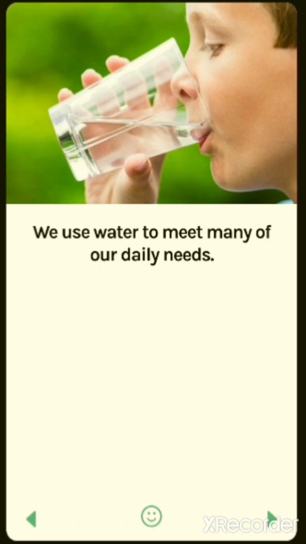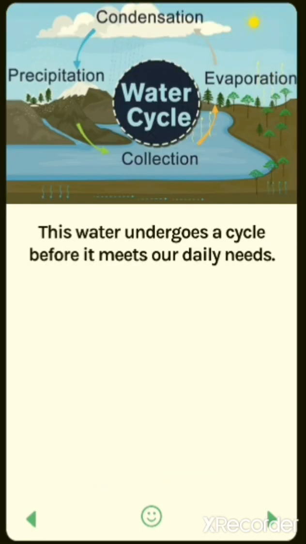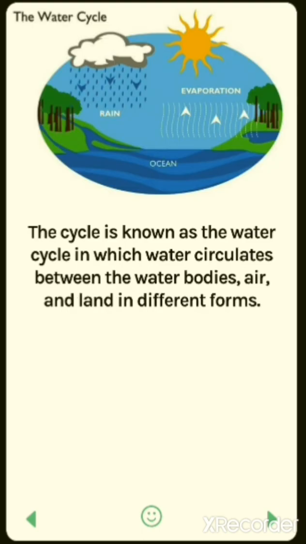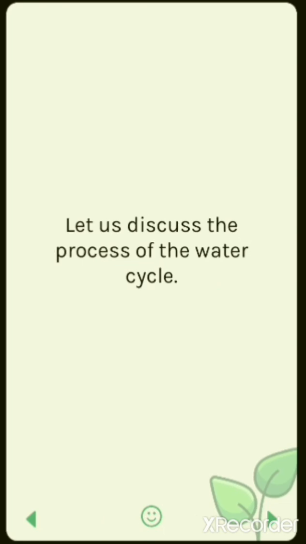We use water to meet many of our daily needs. It means no day starts without water. This water undergoes a cycle before it meets our daily needs. The cycle is known as the water cycle, in which water circulates between the water bodies, air and land in different forms. Let's discuss the process of the water cycle.